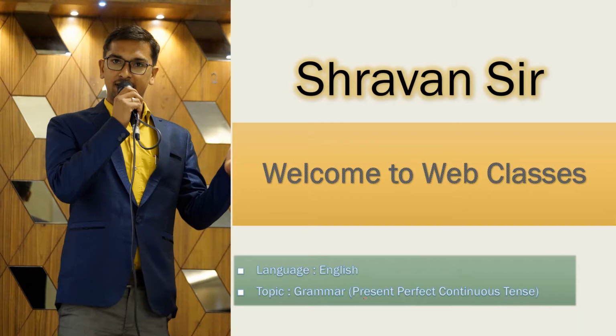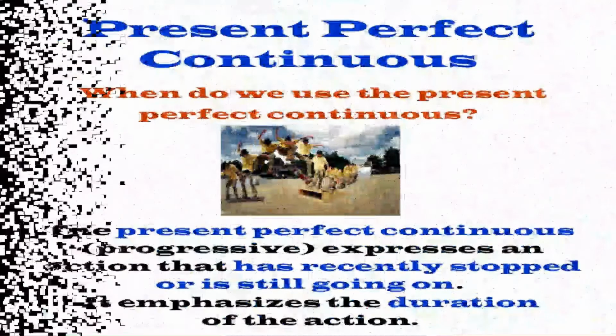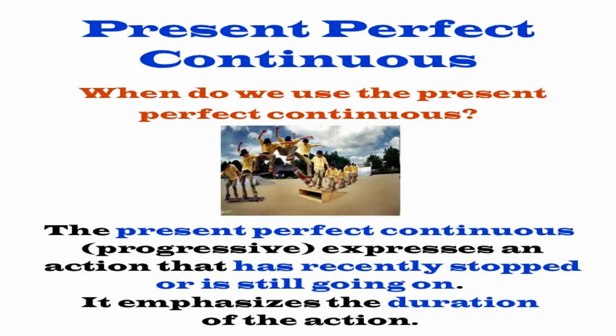In the previous lecture we understood about the present perfect tense. Today what we are going to learn is present perfect continuous tense, right? First of all we need to understand when do we use the present perfect continuous tense, right? There is a simple thing to understand this tense. We use present perfect continuous tense to express an action that has recently stopped or is still going on.